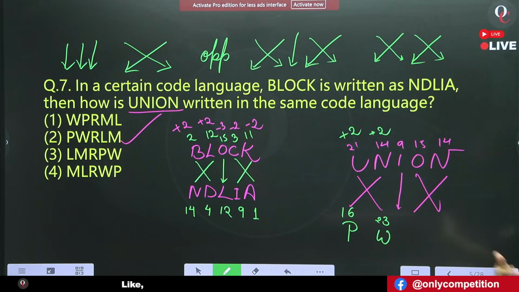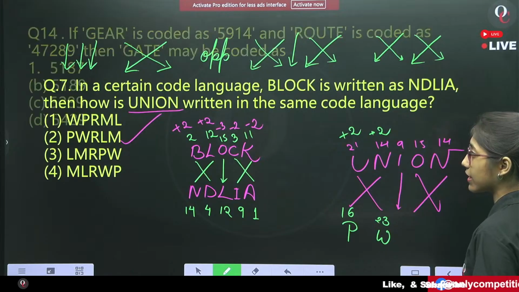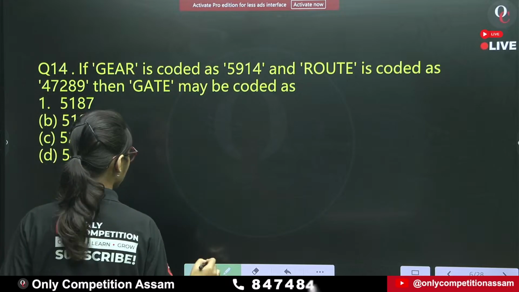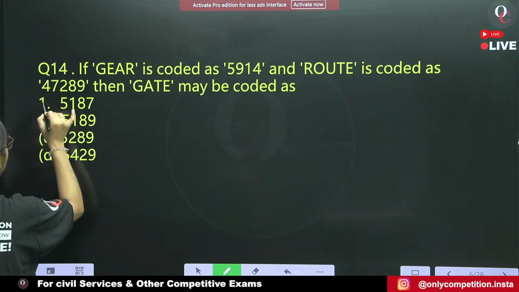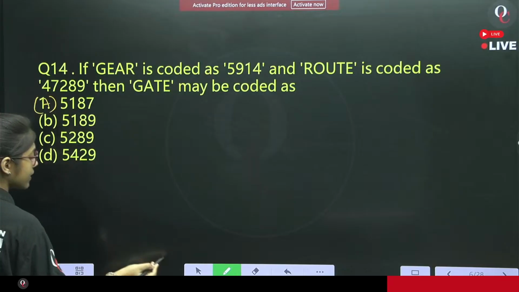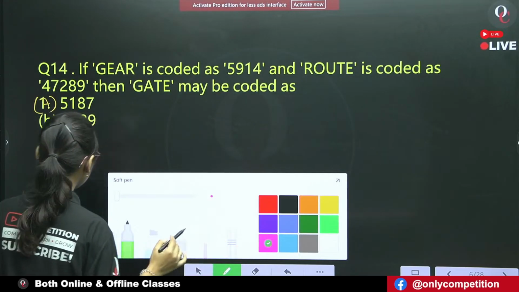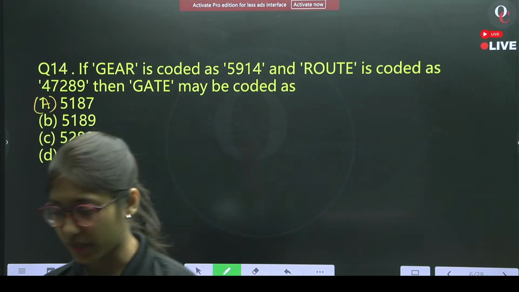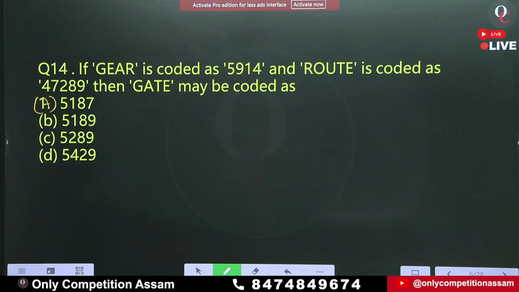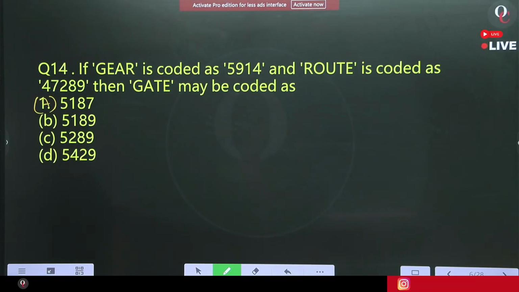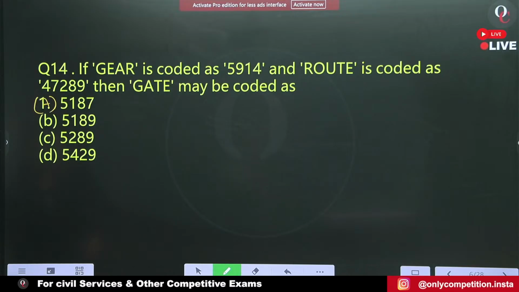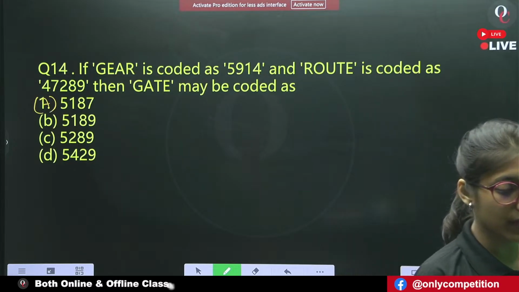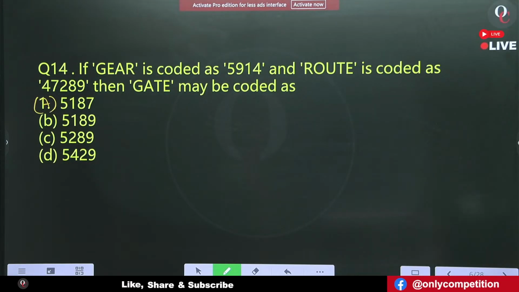Now, can we move to the next question? Yes. Question number 14. This is option A. Option A, B, C, D. Now tell me what will be the answer. This question is easier than the previous one. Tell me what will be the code for GATE. Tell me, students.